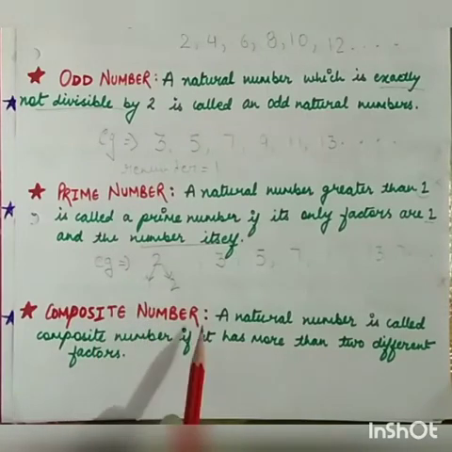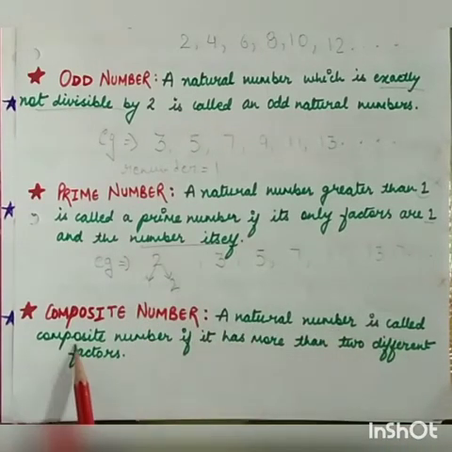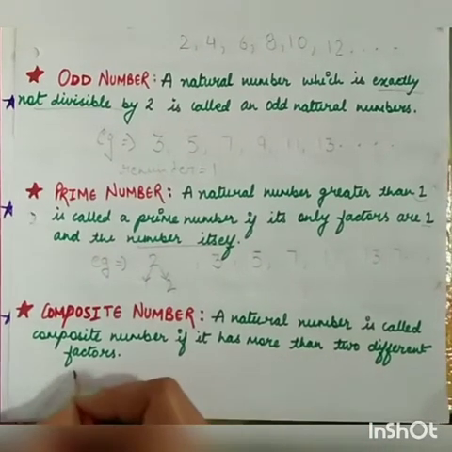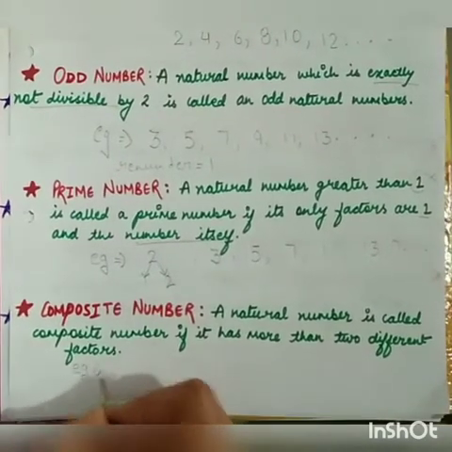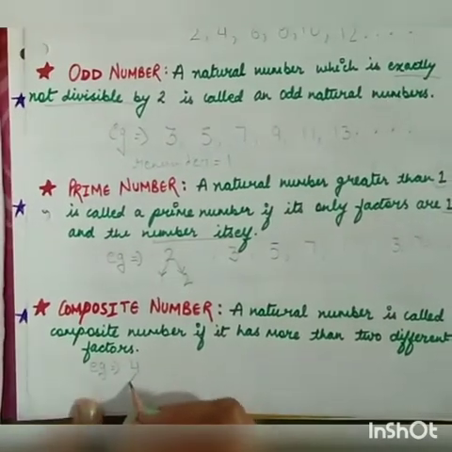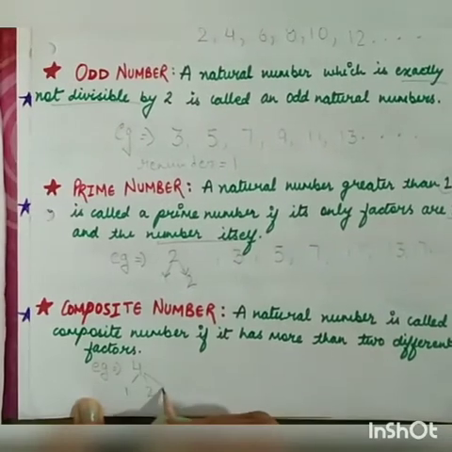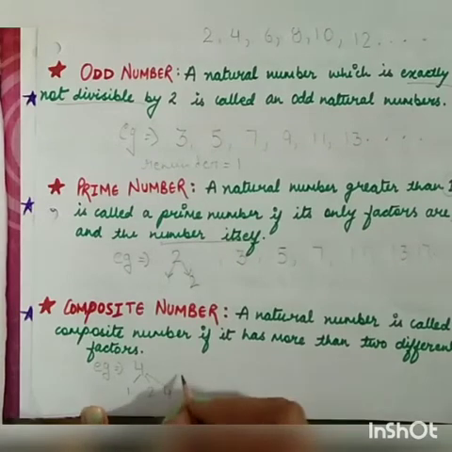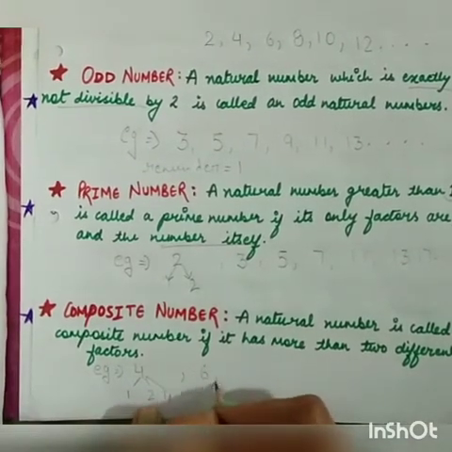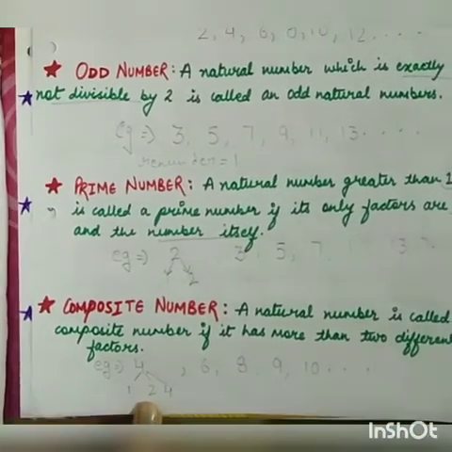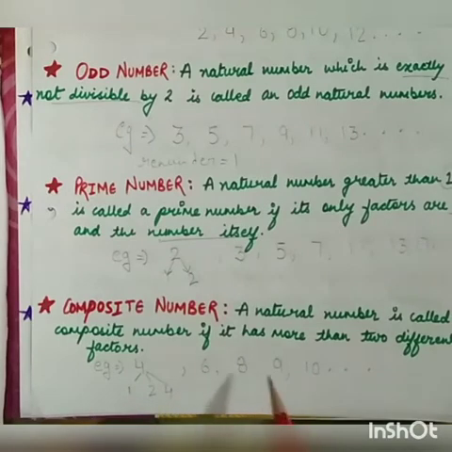Next is your composite number. A natural number is called a composite number if it has more than two different factors. For example, 4. Now see how many factors 4 has: 1, then 2 and then 4. It means it has 3 different factors. So this becomes your composite number. Next are 6, 8, 9, then 10 and so on. All these numbers have more than two different factors, so these are called your composite numbers.